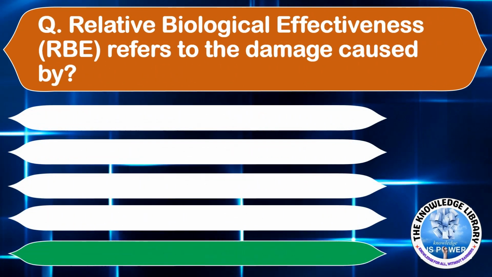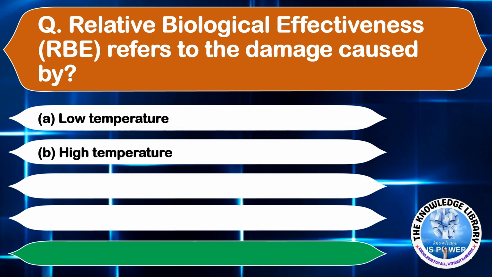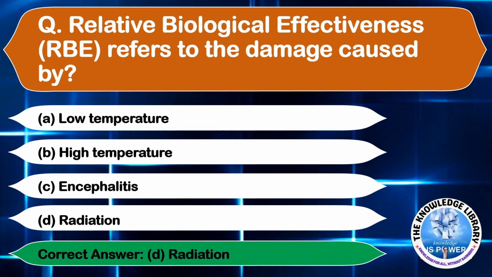Relative biological effectiveness refers to the damage caused by option A, low temperature. Option B, high temperature. Option C, encephalitis. And option D, radiation. The correct answer is option D, radiation. Moving on to the next question.